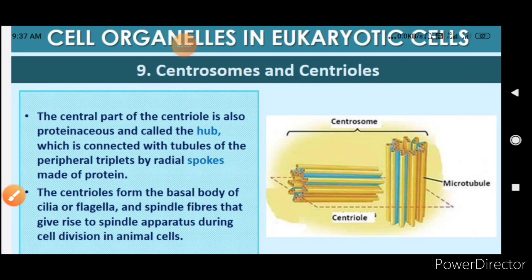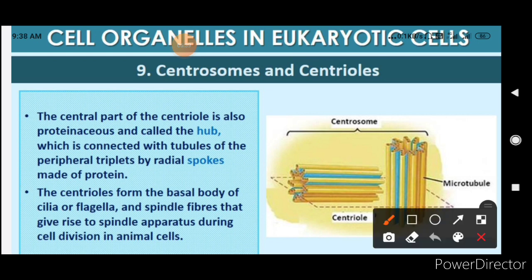If you see the diagram of this centriole, you will find that the central part of the centriole is also proteinaceous and is called the hub. So here you will find the hub inside this, and it is connected with the help of radial spokes. The centrioles form the basal body of the cilia or flagella, and spindle fibers that give rise to the spindle apparatus during the cell division in animals.